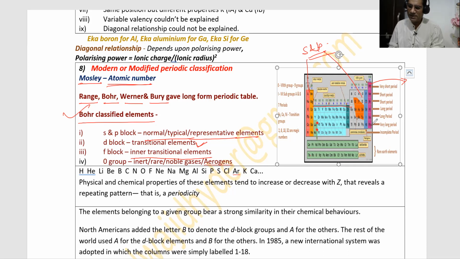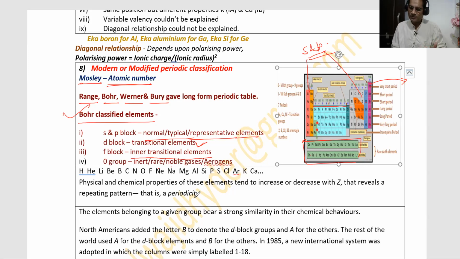These are zero group elements and these are F block elements. So S and P block elements are known as normal, typical, or representative elements. D block elements are known as transitional elements. F block elements are known as inner transitional elements, and zero group elements are known as inert, rare, noble gases or aerogens.